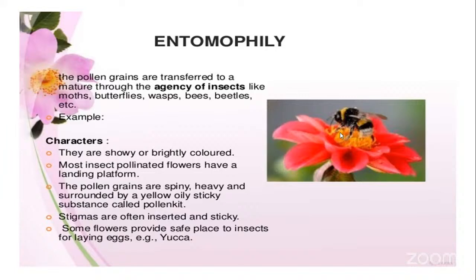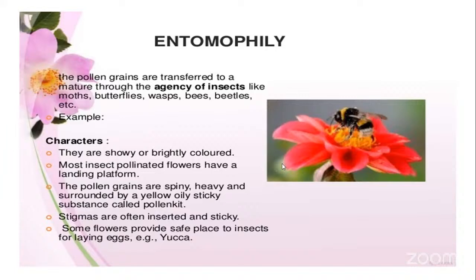So you can see here in the flower, the middle part, they are all the anthers which are releasing the yellow color pollen grains. So these pollen grains are spiny. That is, the pollen grains develop the exine, the external cover of the pollen grain, which will be spiny enough, and they have a yellowish sticky substance for attaching to the insect legs or wings